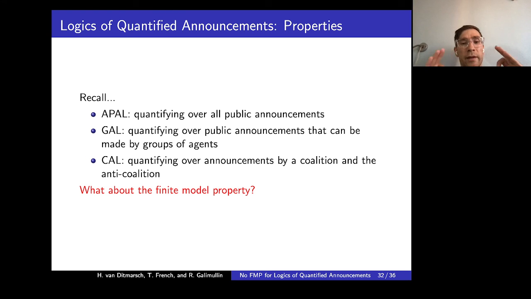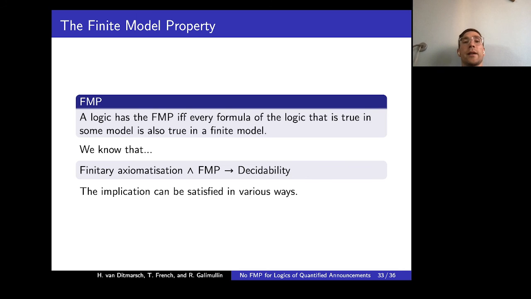So what about the finite model property? That has also been an open question in the area of logics of quantified announcements for quite some time. A logic has the finite model property if and only if every formula of the logic that is true in some model is also true in a finite model. One reason why this property is interesting is that the lack of the finite model property says that the logics under consideration are so expressive that they have formulas that can only be satisfied on infinite models.